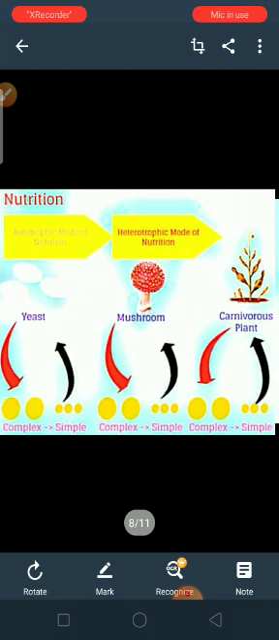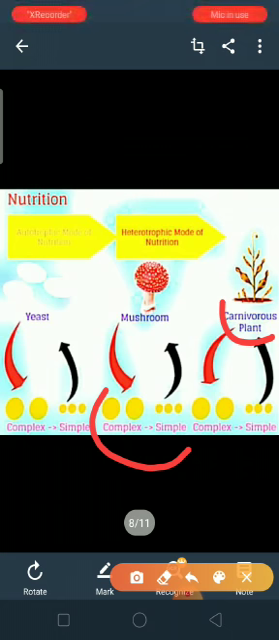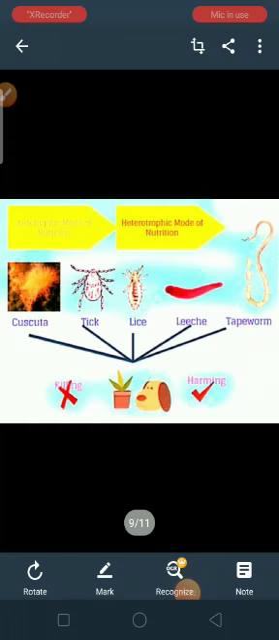From the dead and decaying matter, they convert the complex material into simple form and they absorb the simple form of nutrients and they get their food. Now carnivorous plants absorb the nutrients by trapping animals. So these nutrients are obtained from dead and decaying matter.